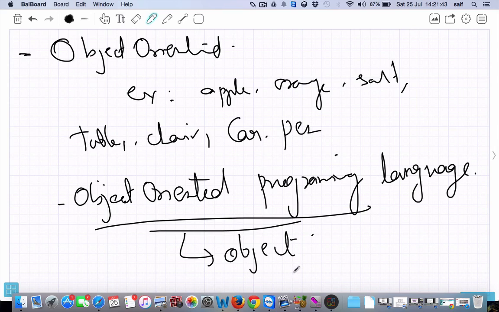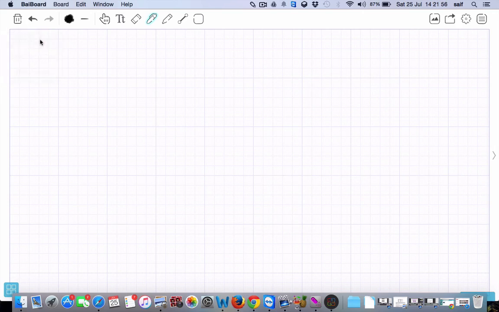Java is an object oriented programming language, and C++ is also object oriented. But the main difference between them is that Java is system independent, whereas C++ is system dependent, and C++ has pointers, whereas Java doesn't have pointers.